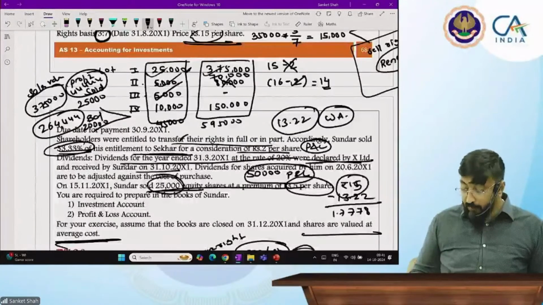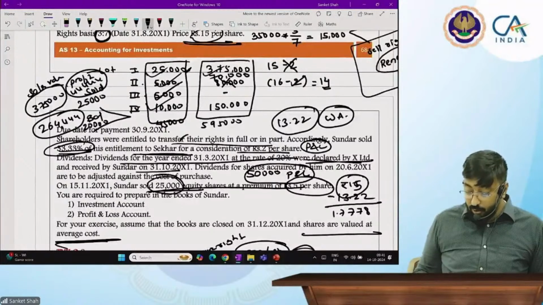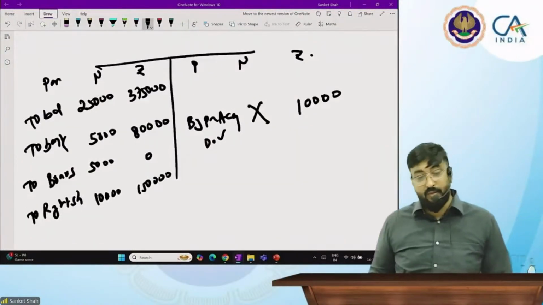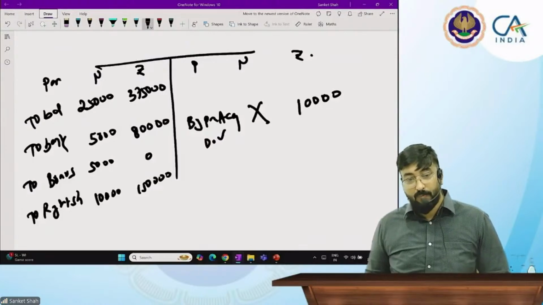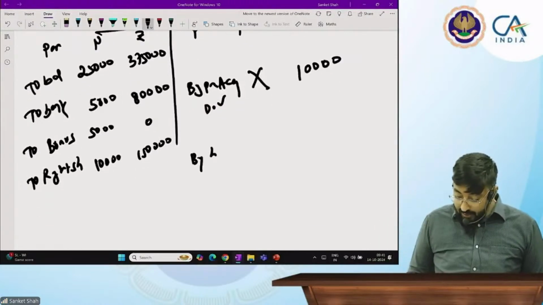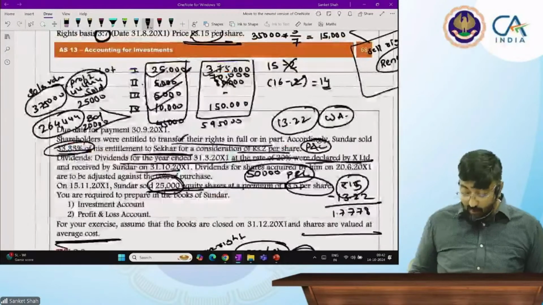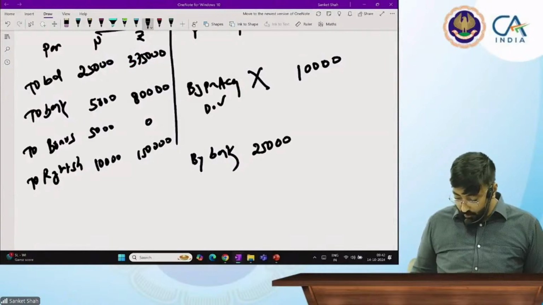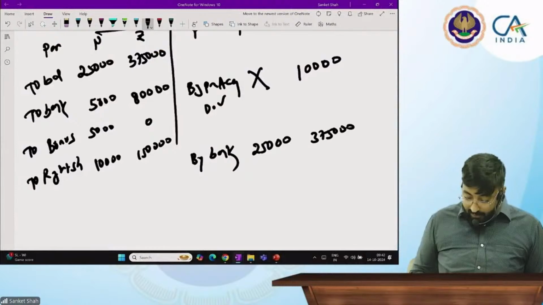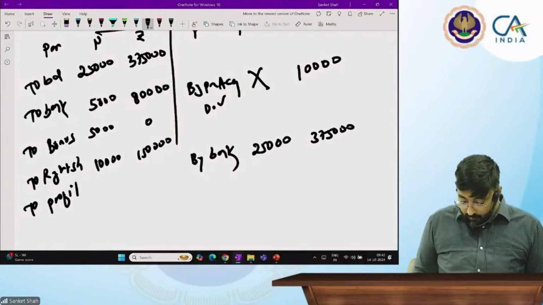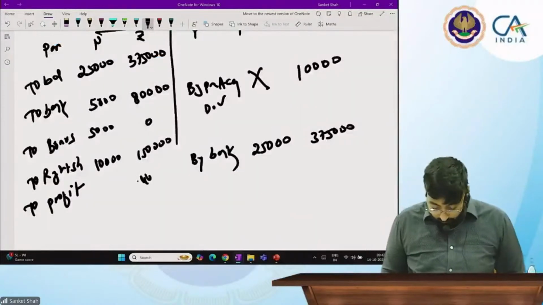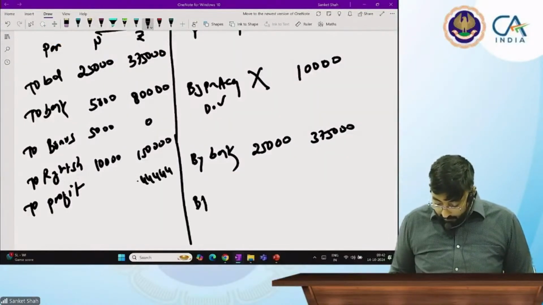Then rights shares. Actually it is 15,000, but are you going to maintain 15,000 or 10,000? 10,000, because the remaining is rights sold, 1,50,000. Say yes or no. Yes sir. Then I will sell some shares. How many shares did I sell? 25,000, at what price? 15. 3,75,000. But immediately I will record the profit on the debit side, 44,444.